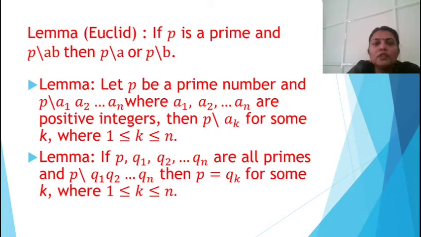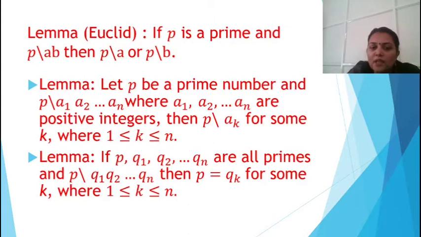Before going to the theorem, we have some lemmas associated with the theorem. The first lemma is Euclid's lemma: if p is a prime and p divides ab, then p divides a or p divides b. The next lemma: let p be a prime number and p divides a1, a2, etc., an, where a1, a2, etc., an are positive integers. Then p divides ak for some k where 1 ≤ k ≤ n.